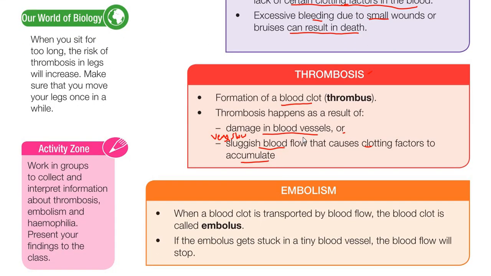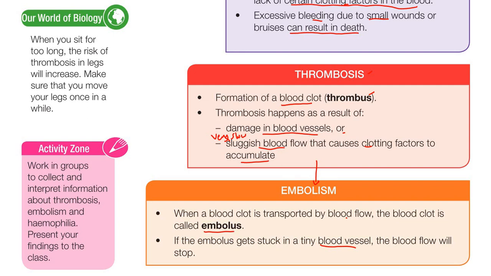When thrombosis occurs, it can also lead to embolism. When a blood clot is transported by blood flow, the blood clot is called an embolus. A thrombus does not flow, it stays at a certain place. But when this blood clot is transported by blood flow, it is called an embolus. If the embolus gets stuck in a tiny blood vessel, the blood flow will stop.